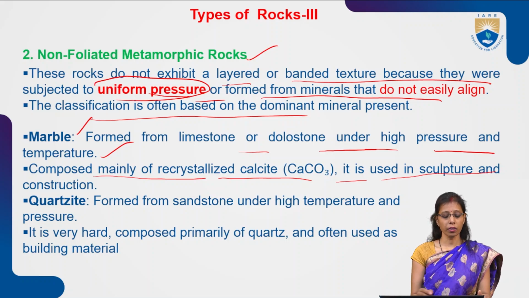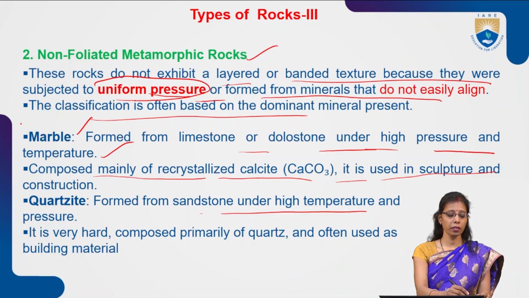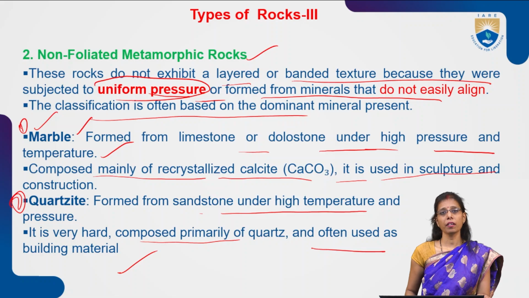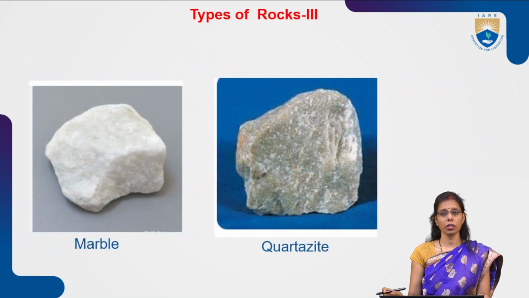Now quartzite is formed from sandstone at high temperature and pressure. This is another example; the basic example is marble. Quartzite is very hard, composed primarily of quartz, and often used as a building material. Because it is a hard rock, it can be used as a building material.